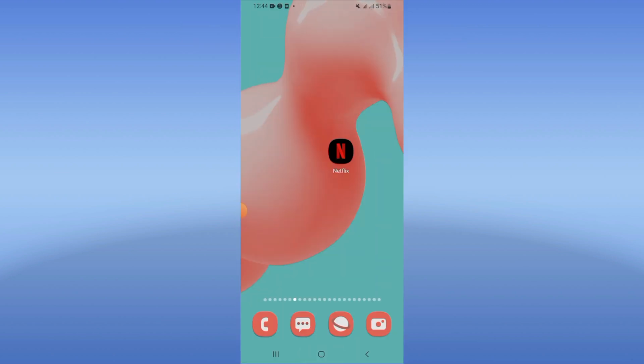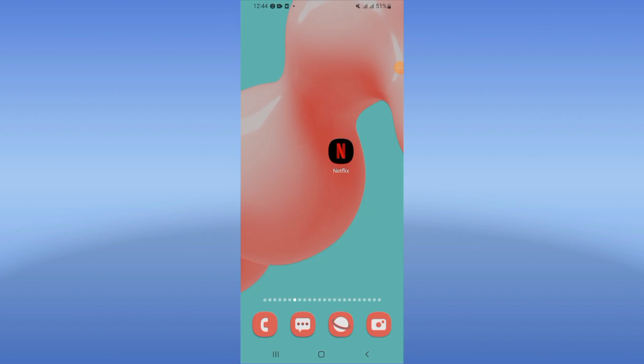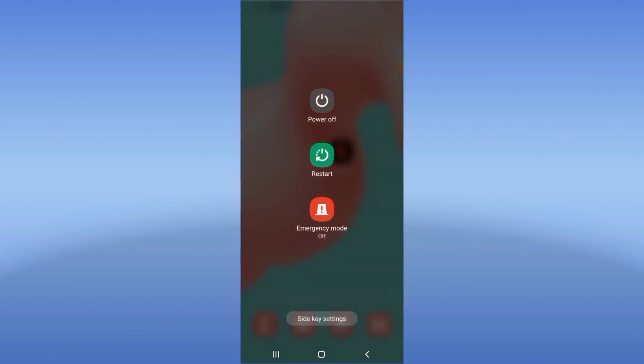You come after this now to Play Store or App Store and here update your Netflix, and after doing this restart your phone, and that's all what you should do.